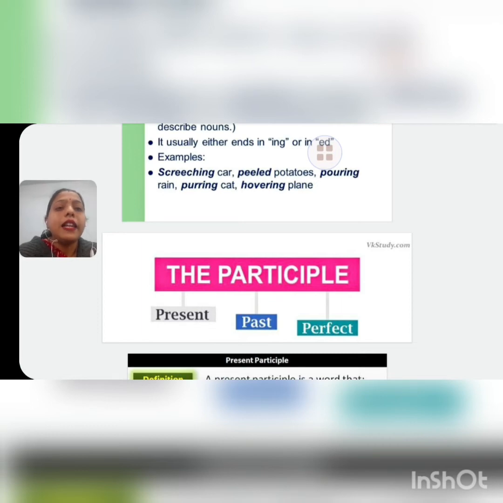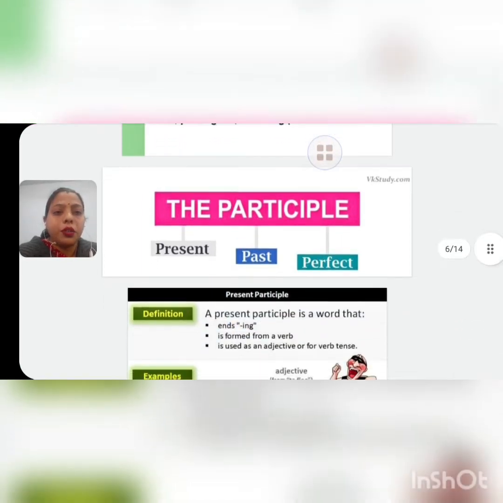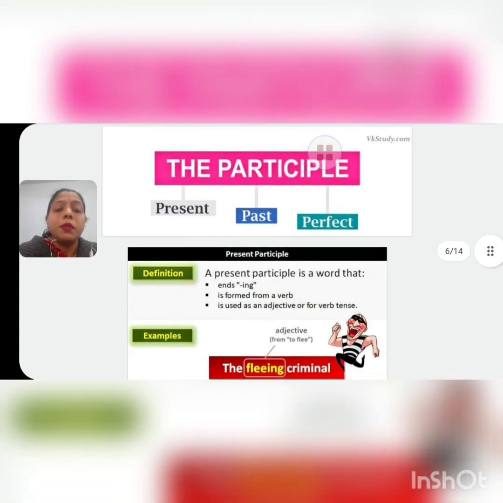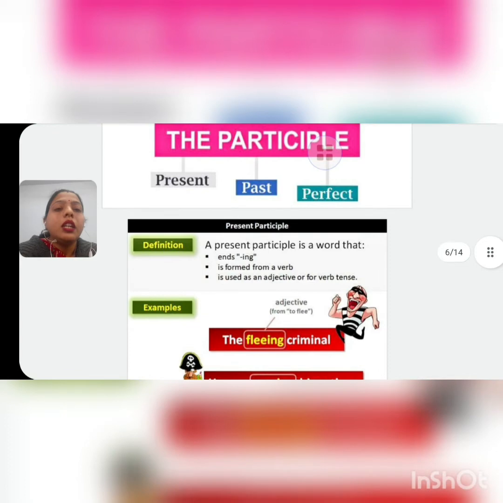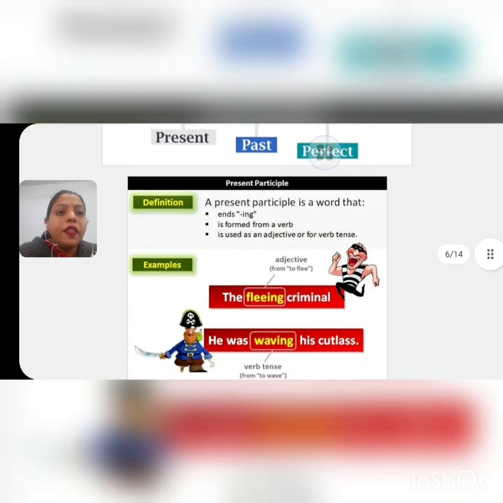So first I will explain present participle to you. A present participle is a verb which ends with ing and it is used as an adjective or in a verb tense. Present participle ऐसी verb है जो ing से end करती है and ये sentence में as an adjective भी use होती है and verb भी use होती है. See the examples here. The fleeting criminal. In this sentence, fleeting is the present participle form and it acts as an adjective here.